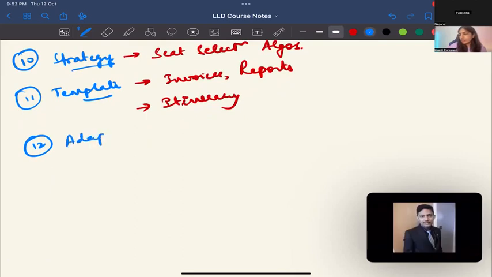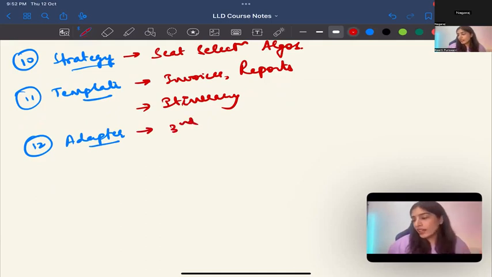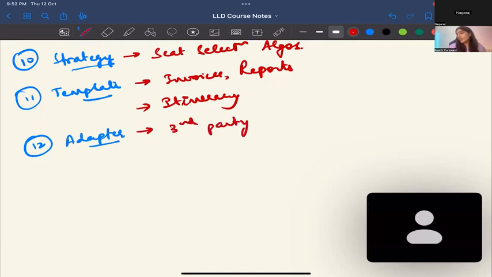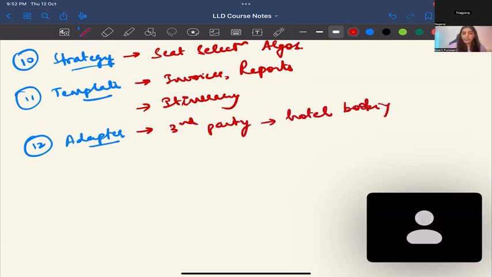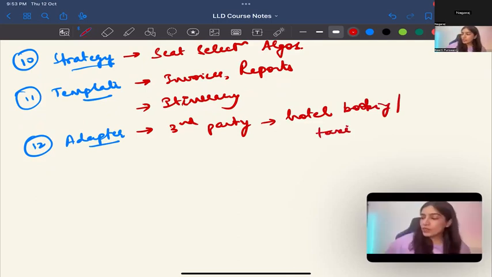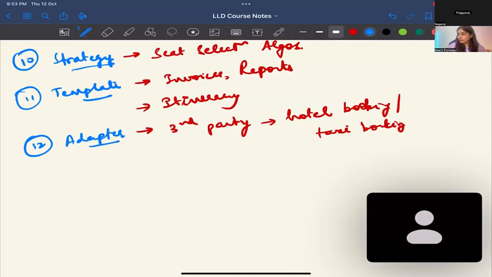Adapter. See, when you are, say, integrating with third party, right? Like, for example, any legacy systems you're using, where you have to use something that is already there, like hotel bookings. Earlier, there was no taxi booking and now you want to have it and you want to start using Uber, Ola, and they have their own APIs. You can't use it together. So you adapt it. Yep, cool. Same can be the case of payment gateways also, Razorpay, Stripe.